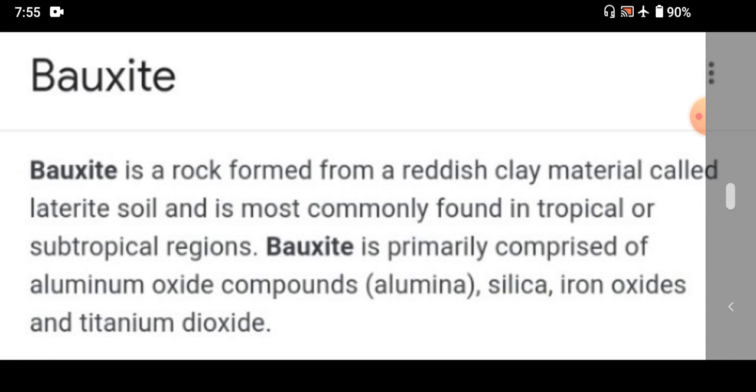Which state is the leading producer of bauxite? Very good. Odisha is the leading producer of this bauxite. How much percentage of bauxite is produced from Odisha? 52 percent. And also in some other states, for example, Andhra, Gujarat, Maharashtra, Madhya Pradesh, we mostly find this bauxite. These are the things we discussed in this class.